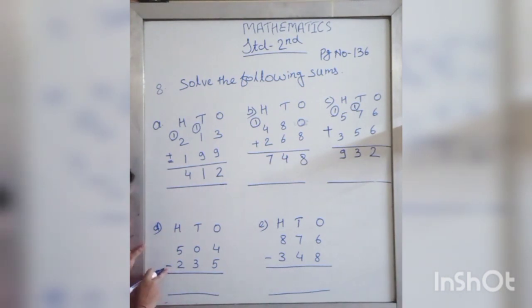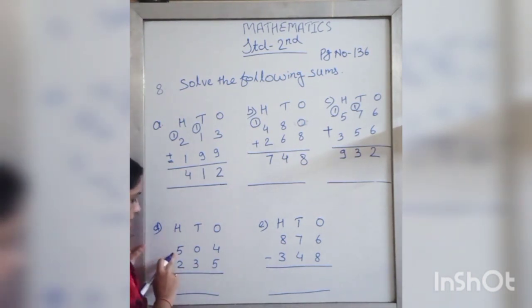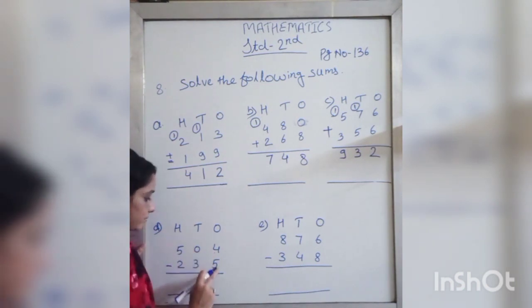Here we can see the symbol of subtraction. This is the symbol of subtraction. That means we have to do subtraction. We have to subtract 235 from 504. Start subtraction. Start from the ones place.